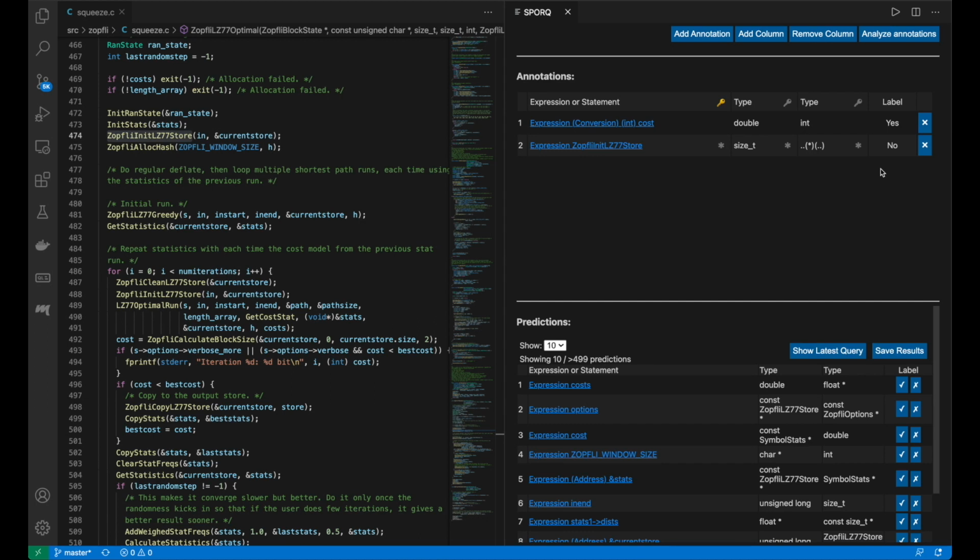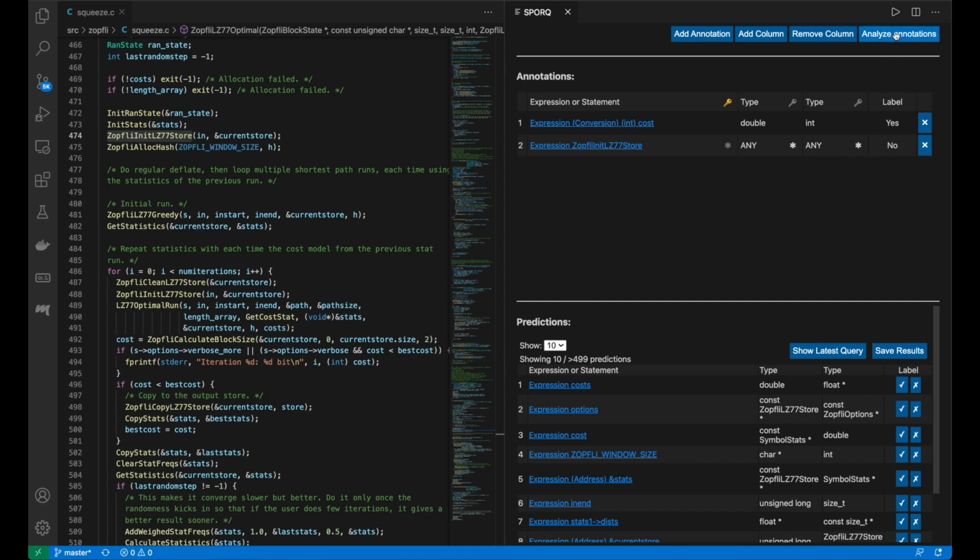Furthermore, we know that any prediction with this value in its first column, regardless of the values in the second and third columns, will always be negative, since this can never be a cast from a double or any floating point type to an int or any integral. Spark therefore allows us to generalize negative feedback by marking the asterisk buttons in the respective columns. This now tells Spark that any row with this value in the first column, regardless of the values in the second or third column, should always be considered as a negative prediction.